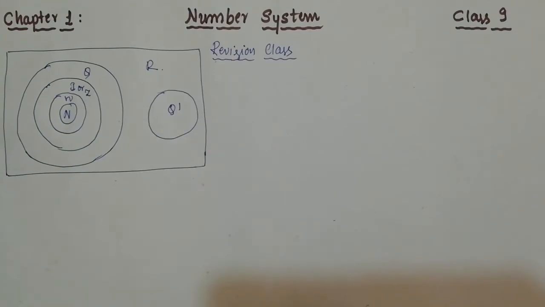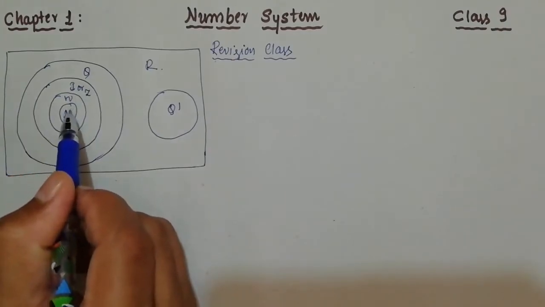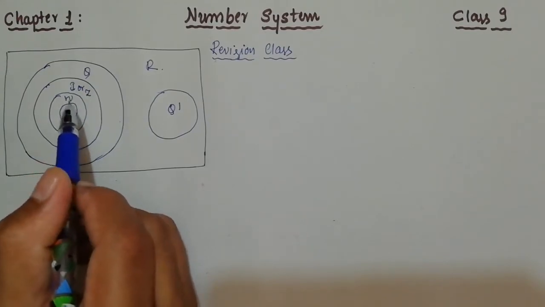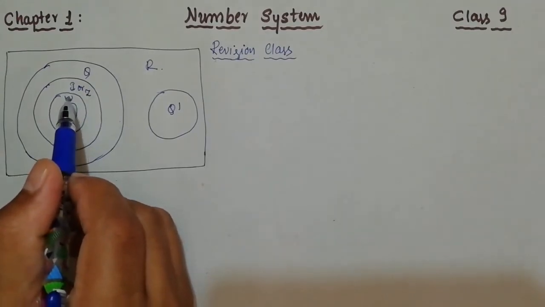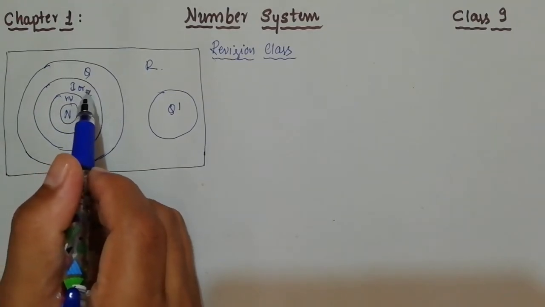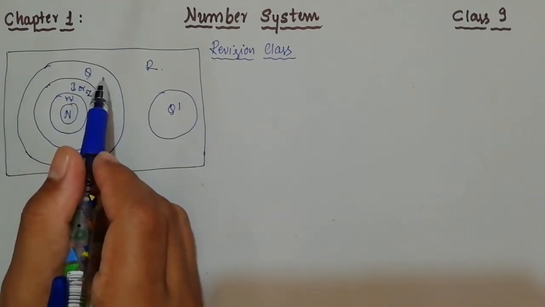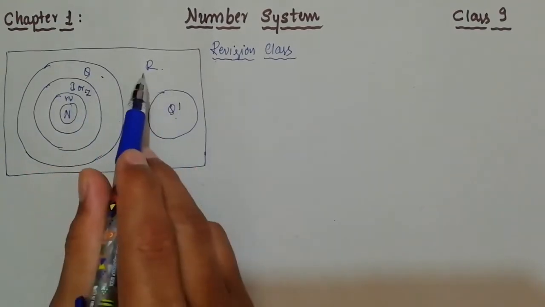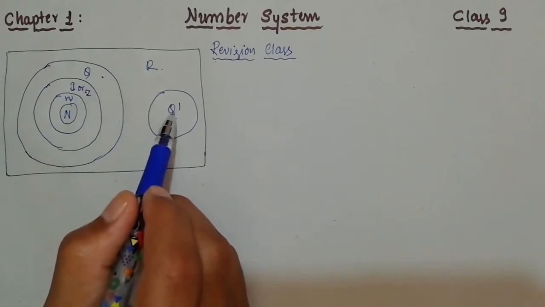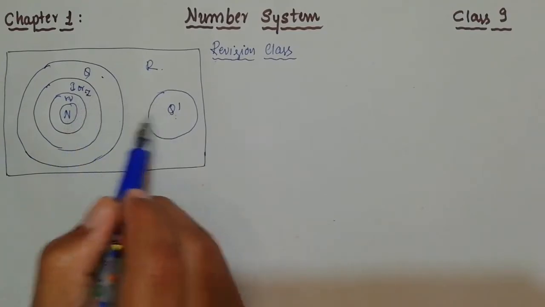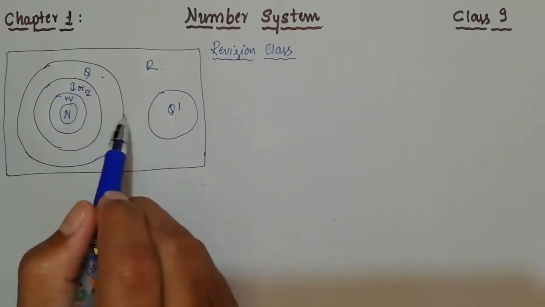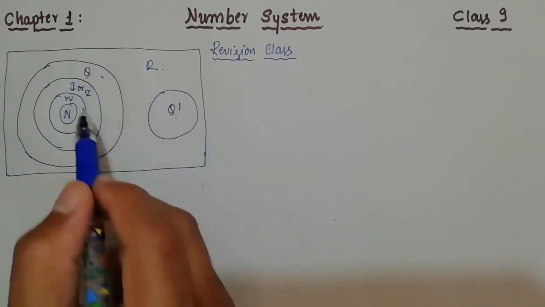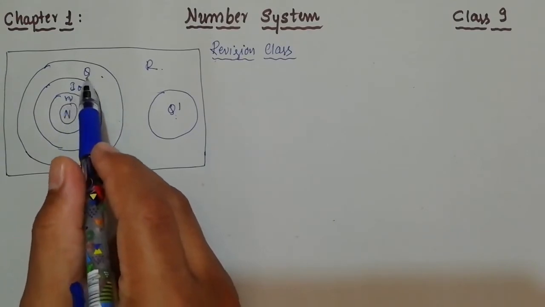So you can draw many conclusions from here. Natural numbers lie inside the whole numbers, that's why all naturals are whole numbers. All whole numbers are integers, all integers are rational. All the rationals are real, all the irrationals are also real, but no rational is irrational, and no irrational is rational, because there is no intersection between these two sets. This collection is separate and this collection is separate. There will be a relation among N, W, Z and Q only.